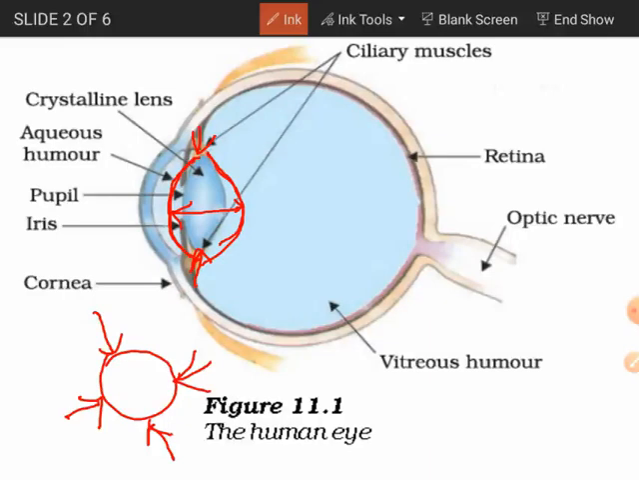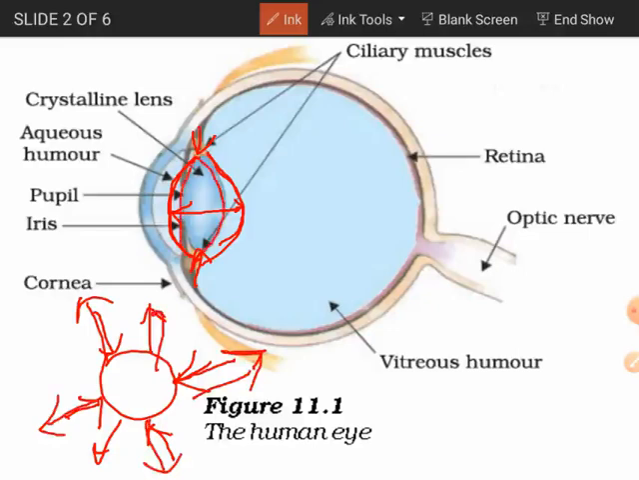If we are going to observe a far object, then our ciliary muscles will relax, and they will pull out the crystalline lens in the outward direction like this. Got it? Not inside, but outward. If it is pulled outward, naturally it will be flattened, and the focal length will be longer, and it will allow us to observe far off or distant objects.